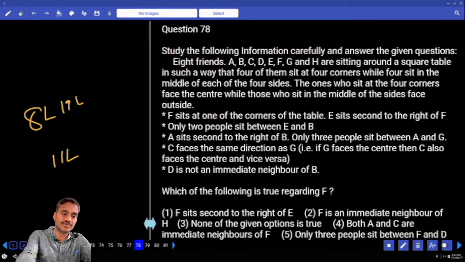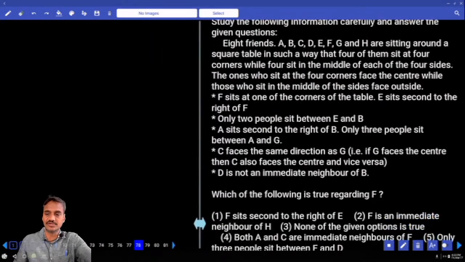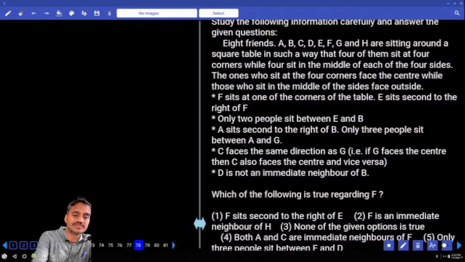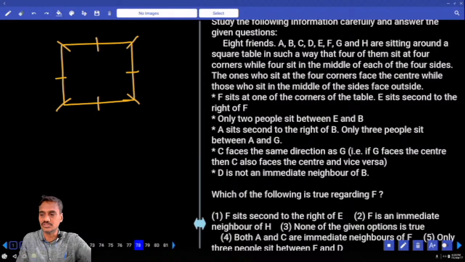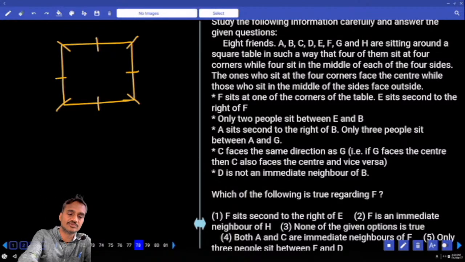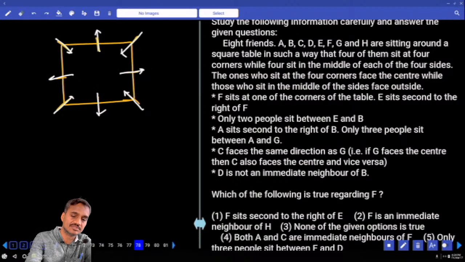Then 78 to 82. Now here in this one, 78 to 82, there are some 8 friends seated around a square table in such a way that 4 of them are at corners, 4 in the middle of the sides. And the persons at the corners are facing the center, while the remaining are facing away from the center. Okay? Hence, these are the 8 persons we have. 1, 2, 3, 4, 5, 6, 7, 8. The ones seated at the 4 corners are facing towards the center, and the persons at the centers are facing away from the center.